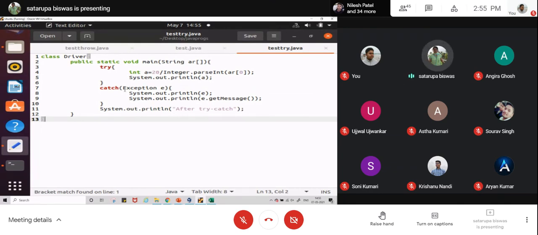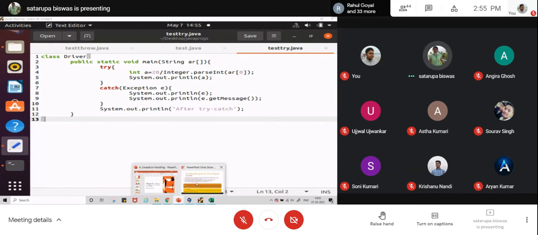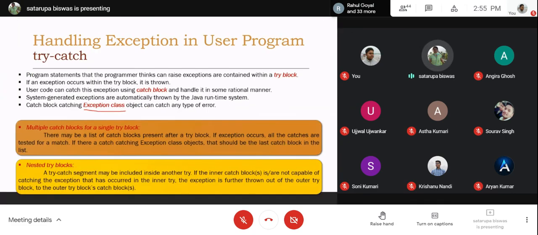This is a kind of exception class which can refer to any of the exception subclasses present in the system. So far in the presentation, we are telling that the catch block catching an Exception class object can catch any type of error. Now, what is multiple catch? What is nested try block? We'll come to that afterwards. Today I am stopping here because I think you have a class afterwards.